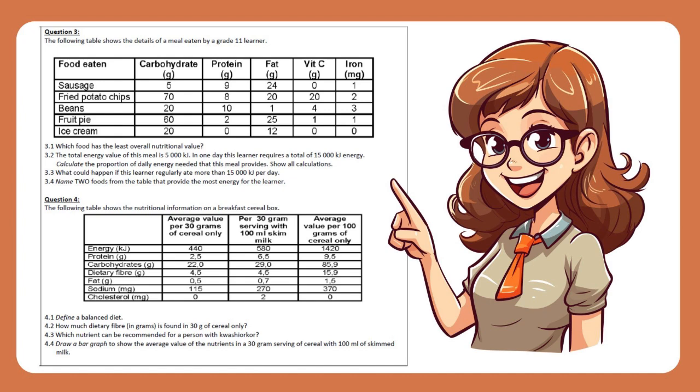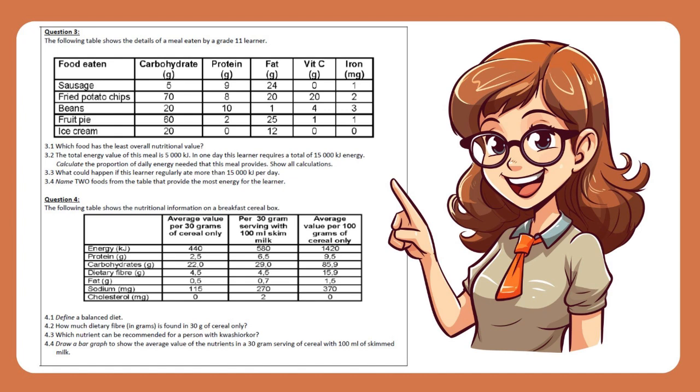Question 3. The following table shows the details of a meal eaten by a grade 11 learner. 3.1 Which food has the least overall nutritional value? 3.2 The total energy value of this meal is 5,000 kJ. In one day, this learner requires a total of 15,000 kJ energy. Calculate the proportion of daily energy needed that this meal provides. Show all calculations. 3.3 What could happen if this learner regularly ate more than 15,000 kJ per day? 3.4 Name 2 foods from the table that provide the most energy for the learner.